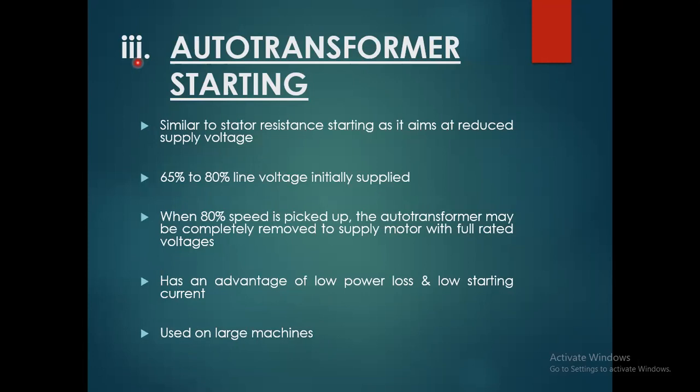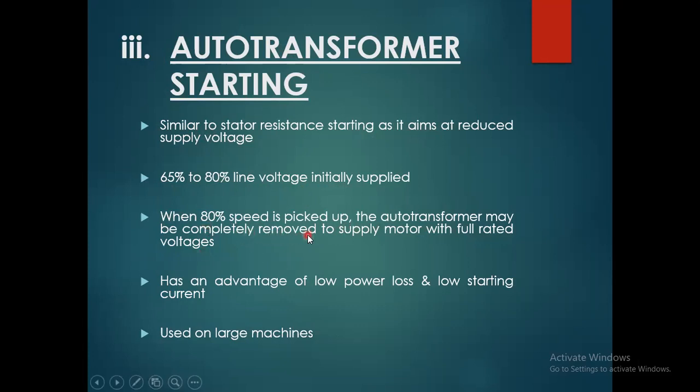The next aspect is the auto transformer starting method of a three-phase induction motor. Similar to stator resistance starting, it aims to reduce the supply voltage; 65% to 80% line voltage is initially supplied. When 80% speed is picked up by the motor, the auto transformer may be completely removed.